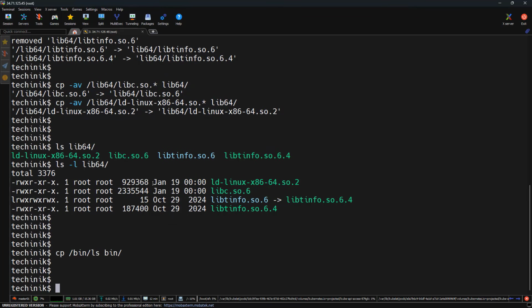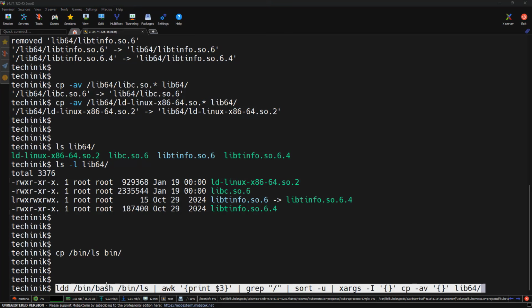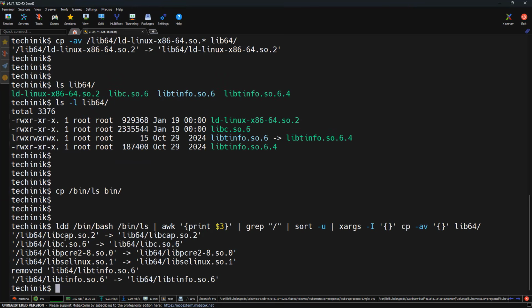Now instead of manually copying everything, we can automate it. For that I am using a command. This command finds all the libraries required by ls and bash, filters the valid paths and copies them into the root file system. Here, I used ldd, that means list dependencies of the bash and ls binary, and then I am using the awk command to extract the file paths, and I'm removing the slash from there, and cp copies everything in one go. If I hit enter here, as we can see, it automatically collects and copies all the required binaries. So this command just automates dependency copying.